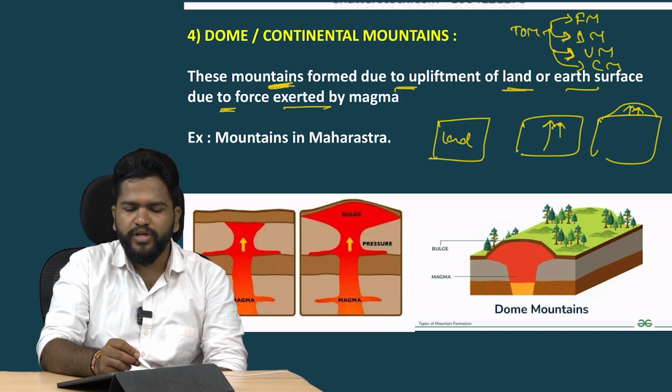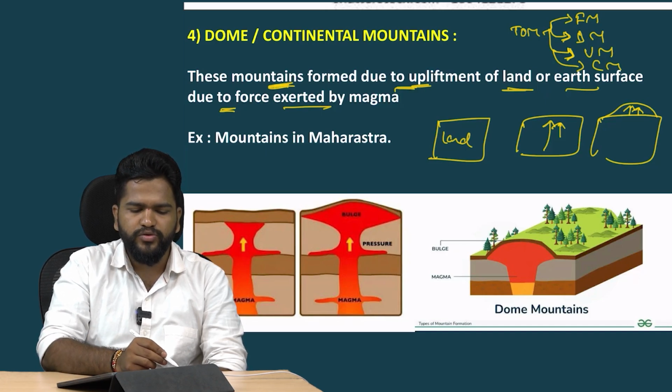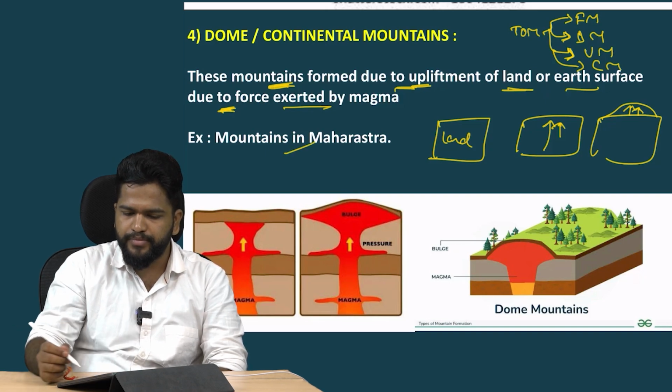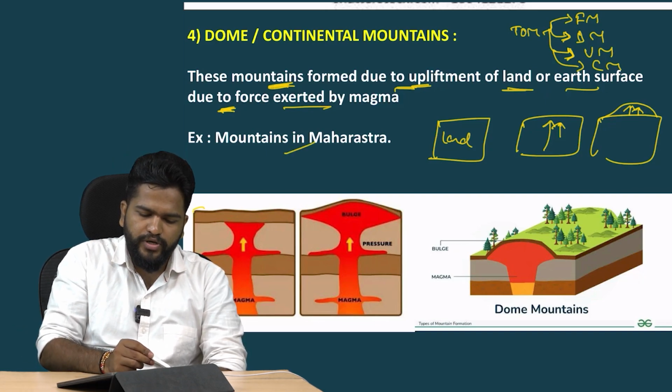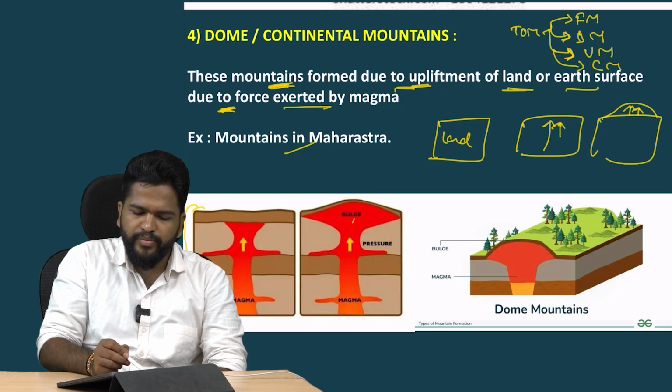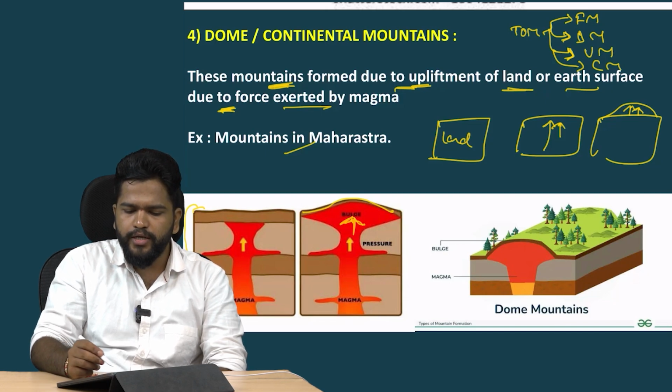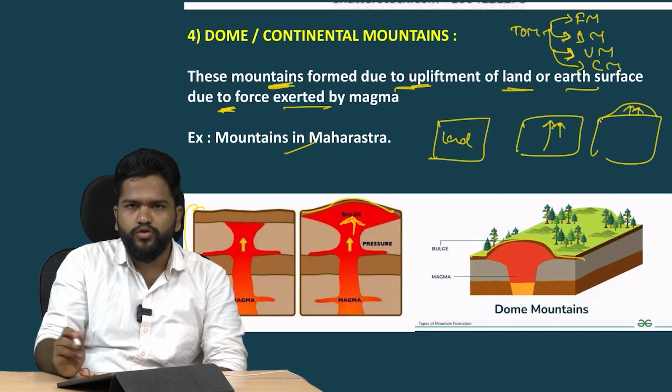These mountains form due to the upliftment of land or earth surface due to the force exerted by the magma. Example: mountains in Maharashtra. Here it is a totally flat land, but the magma is exerting force and forming a bulge-like structure, known as a continental or dome mountain. It is a dome mountain.